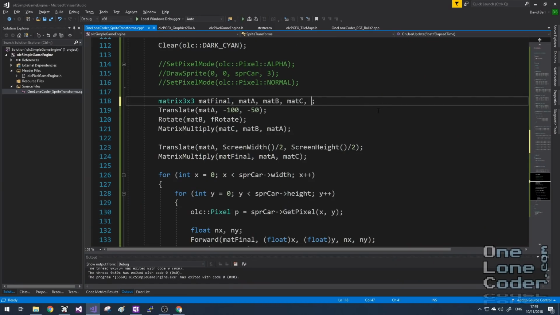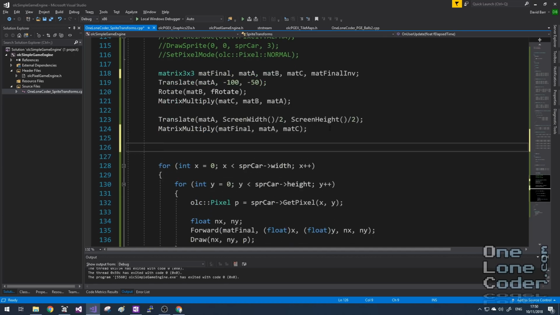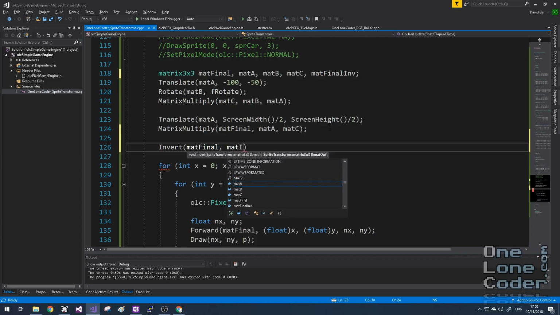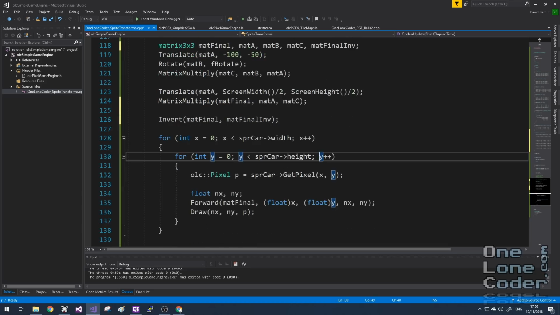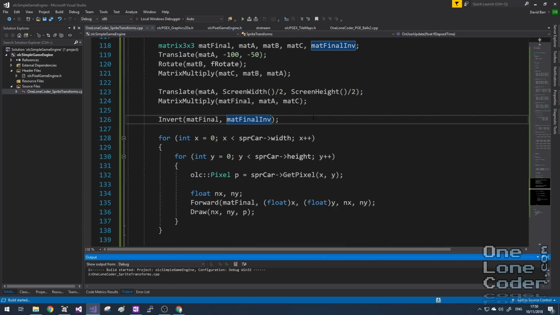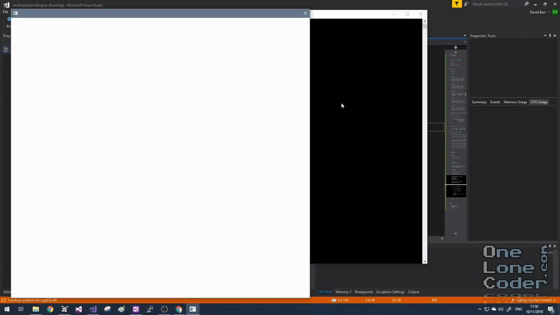So knowing that we're going to need an additional matrix, let's quickly add it. Matrix final inv, and we'll calculate the inverse matrix right here. Invert mat final inv. Now, I've not changed the drawing function just yet because we've got one last problem to solve. I'll just quickly run this again.